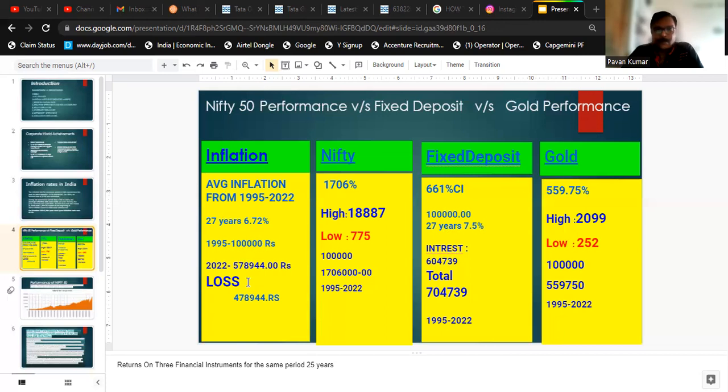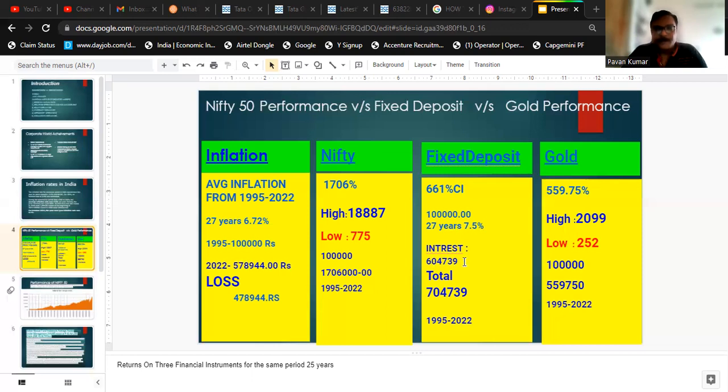It will be easier to make you understand. So it is 5 lakh 80,000 in 2022. So how much have you earned? Including the capital, it is 7 lakh 4,739 rupees, right? So the interest you earned is 6 lakh 4,739.